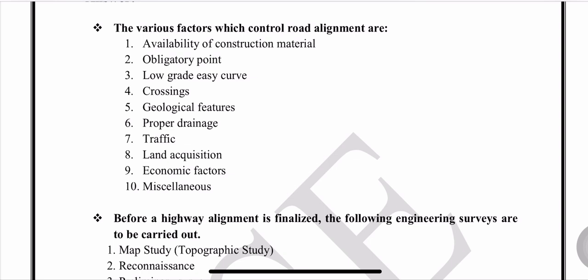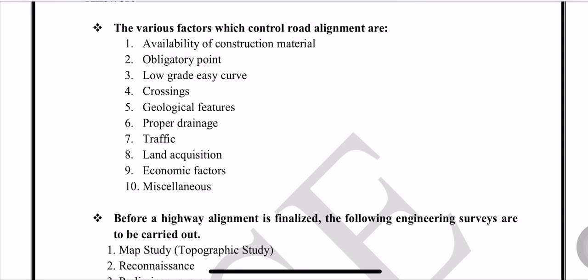Geological features: in this we can find out the soil conditions such as the bearing capacity, strength of the soil, types of soil, availability of hilly areas, proper drainage. The alignment should be adjusted so that the minimum number of cross drainage works are required. For that, proper drainage is provided in the road.